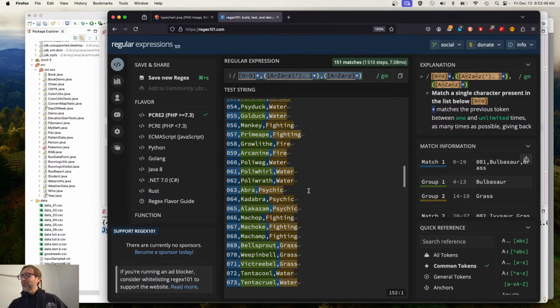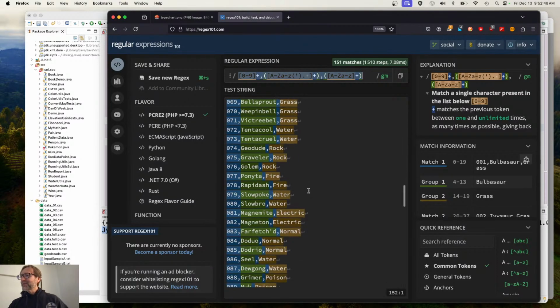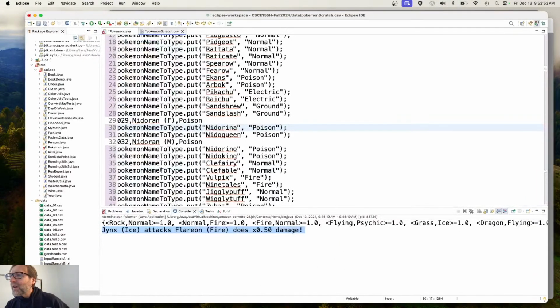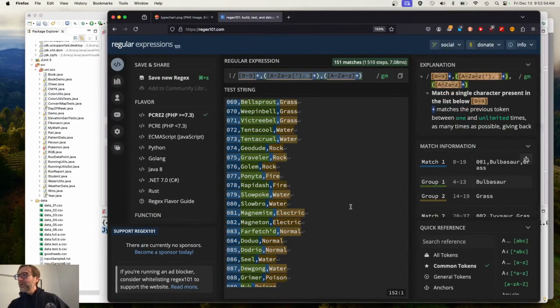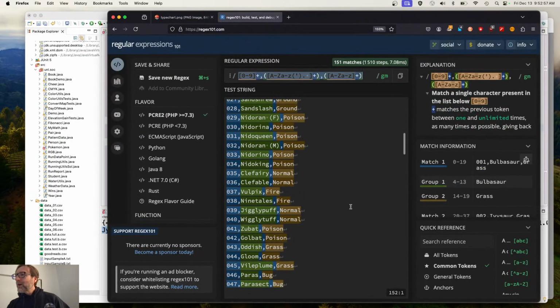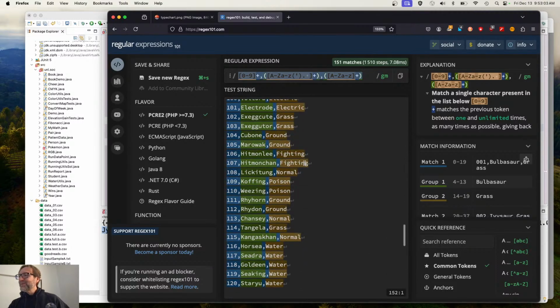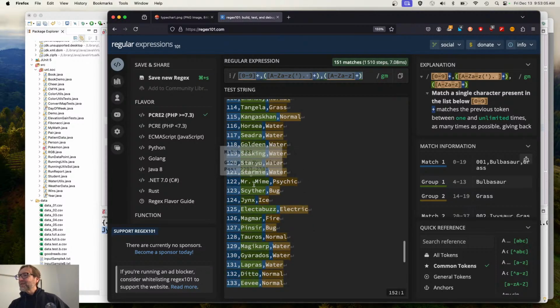Let's debug it before we use it. I don't see what number was Mr. Mime? Oh, here, we can look at 29 and 32 there. 29, okay, now it's matched. 32 appears to be matched. And then where was Mr. Mime? Okay, there he goes. It looks like he's matched now too.